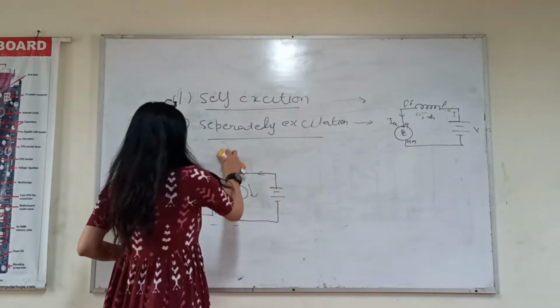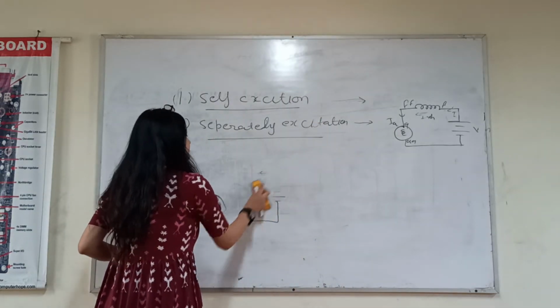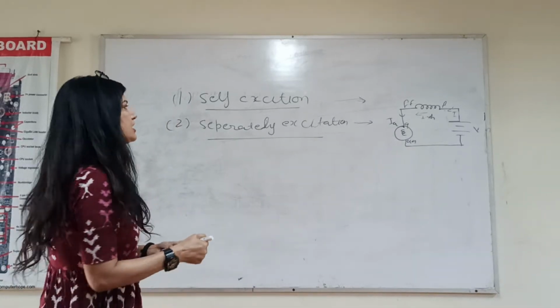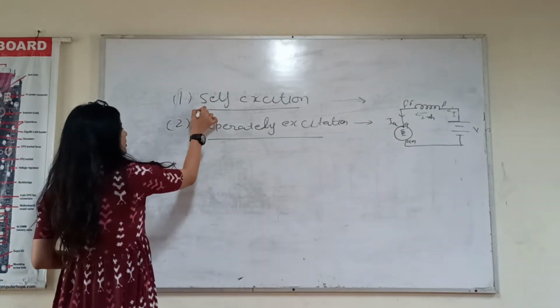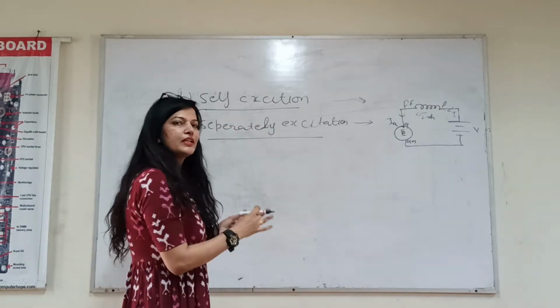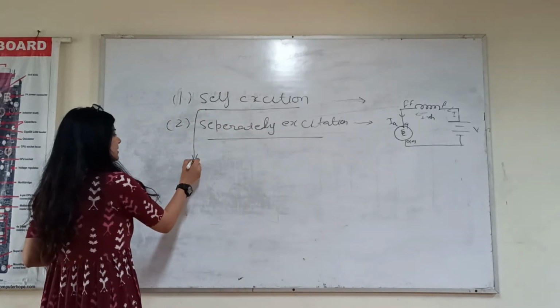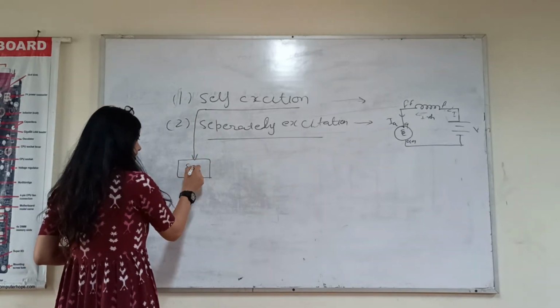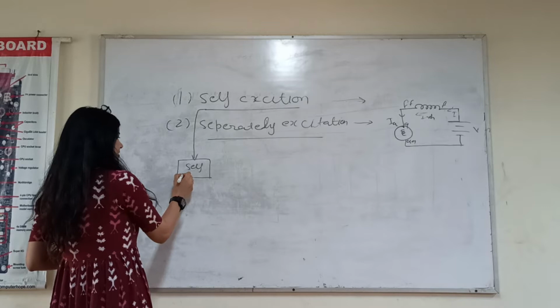So there are different types of DC generator when we are talking about self-excitation, three categories.